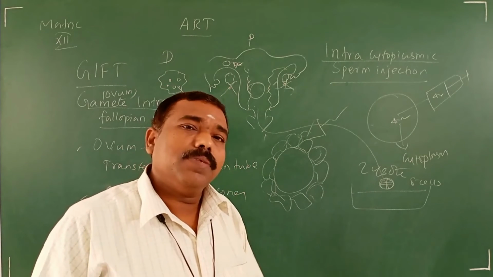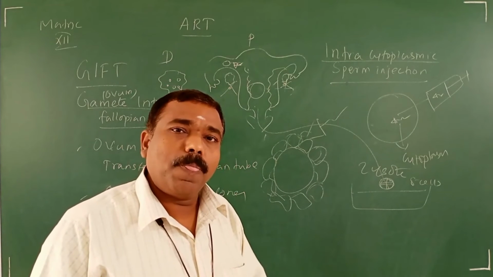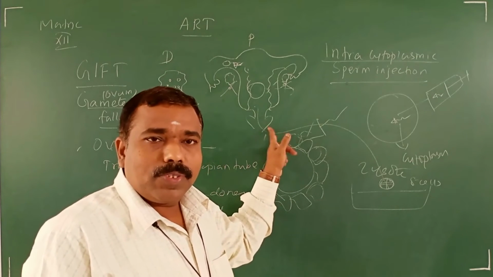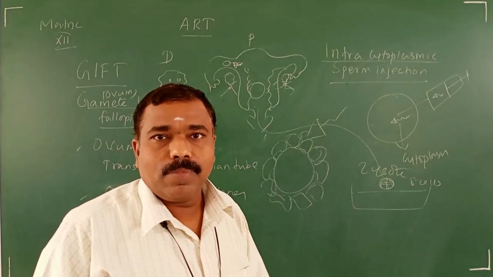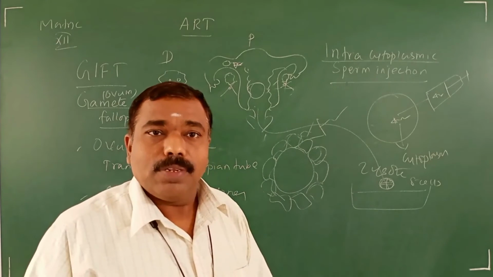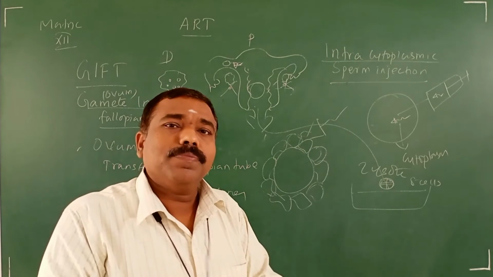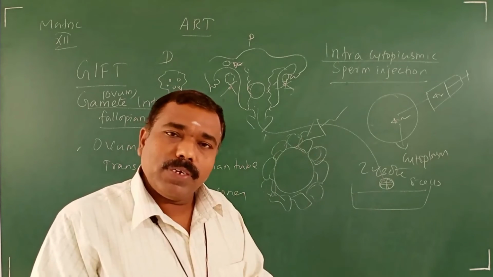It won't develop as a baby. But they can produce the egg. The problem is in the uterus. The uterus cannot support the development of the infant.